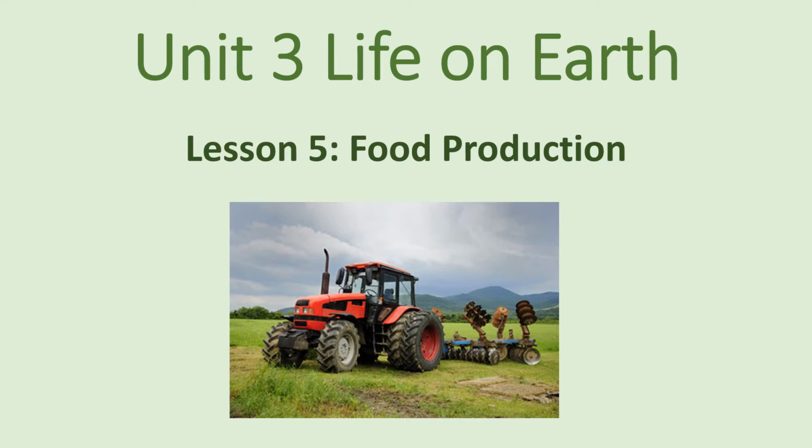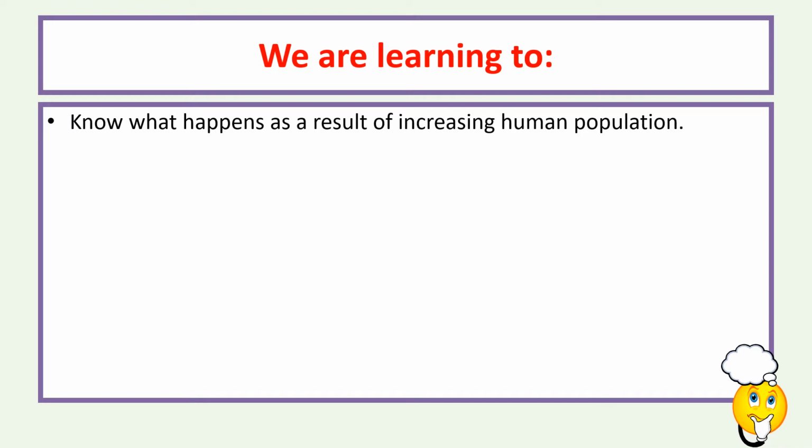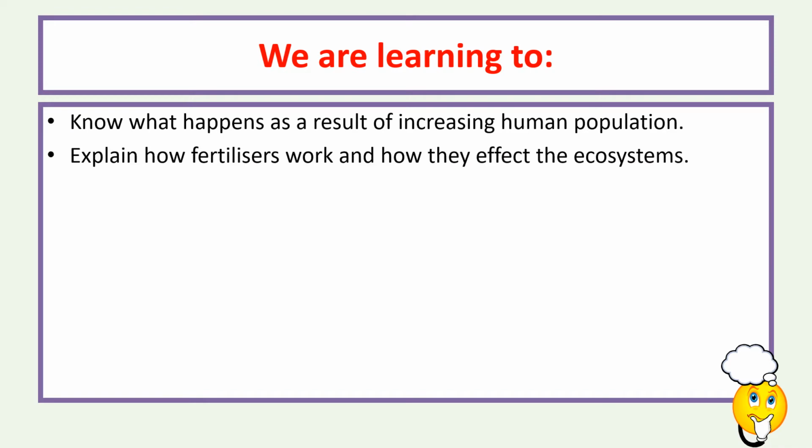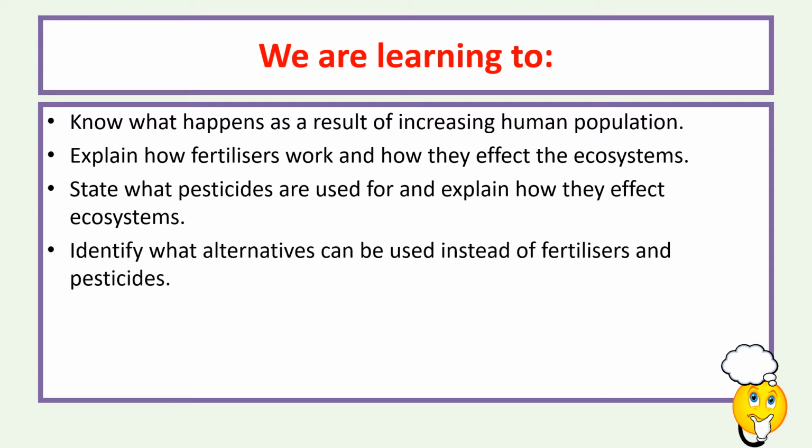So today we're going to be learning about Key Area 5 food production, and our learning intention is to know what happens as a result of the increasing human population, to explain how fertilizers work and how they affect the ecosystem, state what pesticides are used for and explain how they affect ecosystems, to identify what alternatives can be used instead of fertilizers and pesticides.